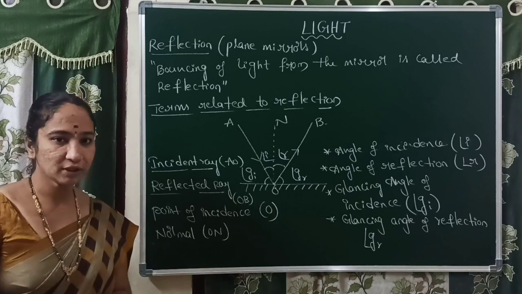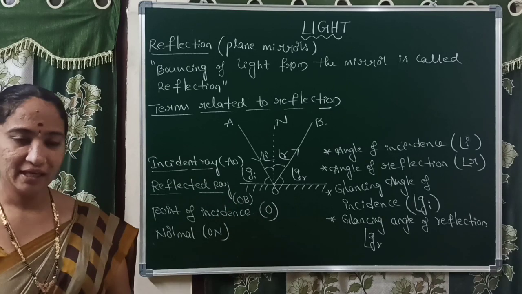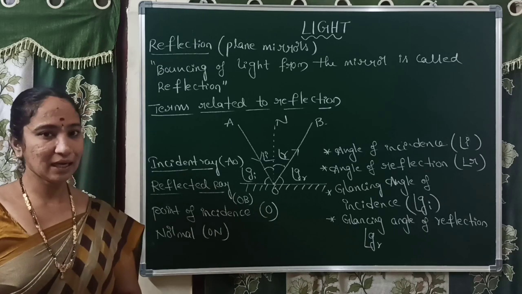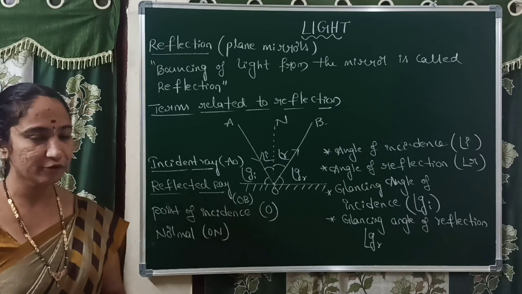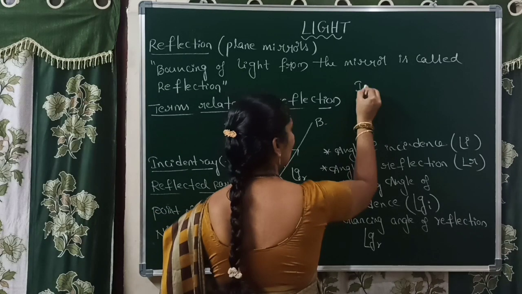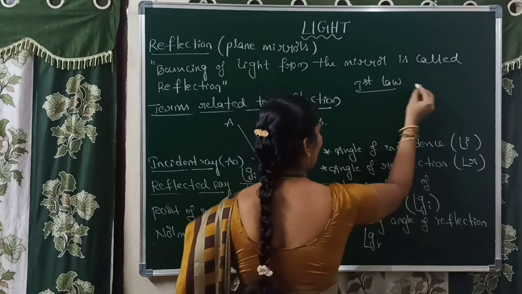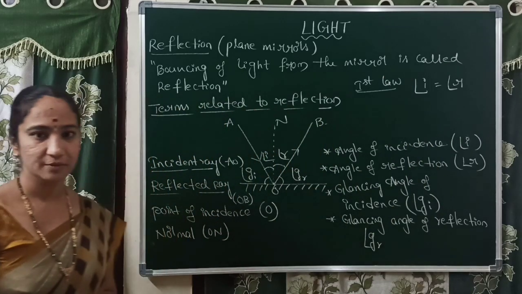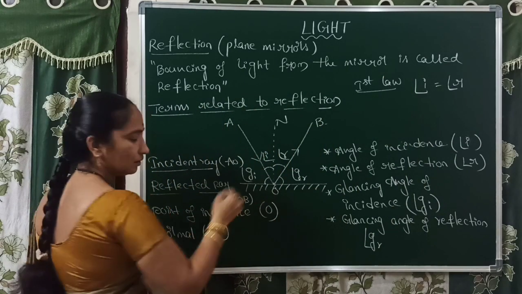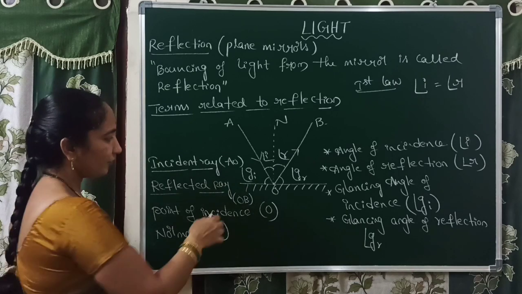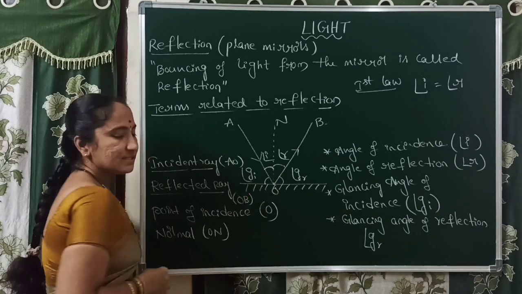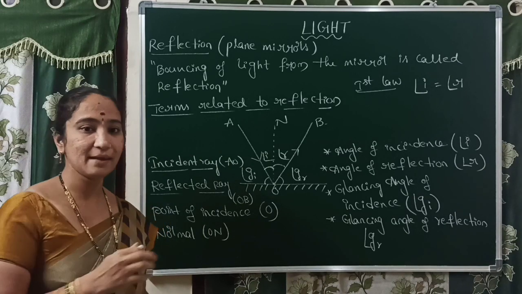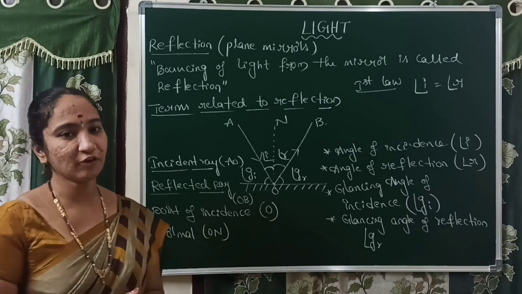After that, we should learn about the laws of reflection. Reflection has two laws. From the diagram only, you can learn the laws of reflection. What does the first law represent? The first law represents that the angle of incidence is always equal to the angle of reflection. Very important. The angle between the incident ray and the normal is the same angle formed between the normal and the reflected ray.